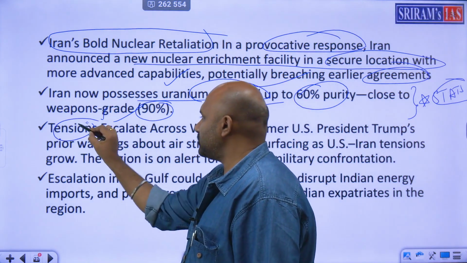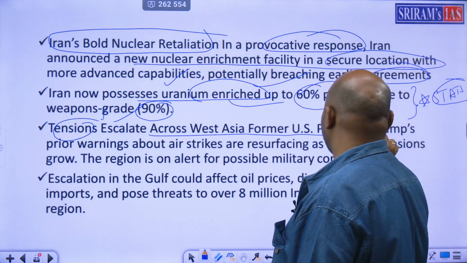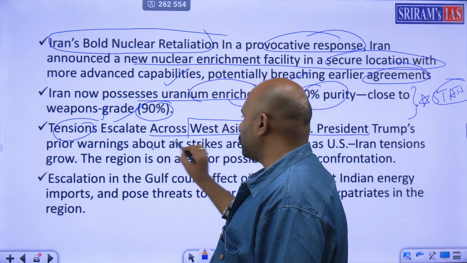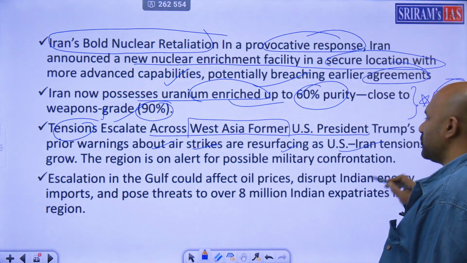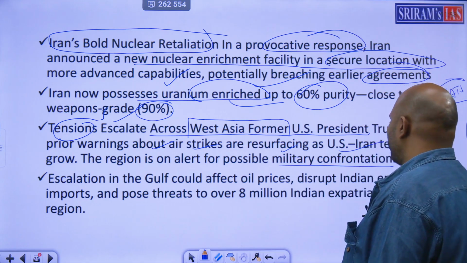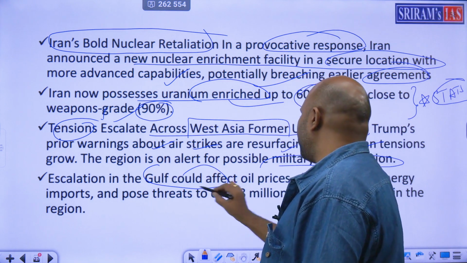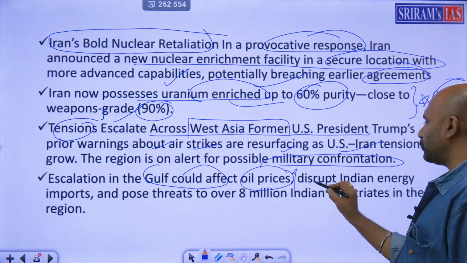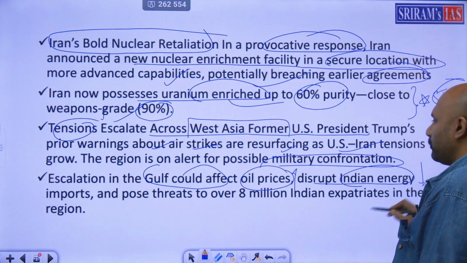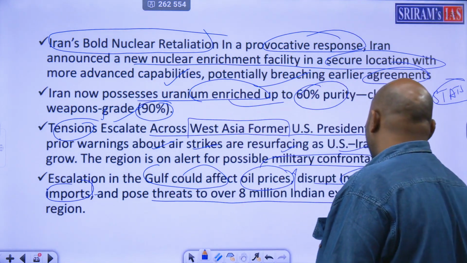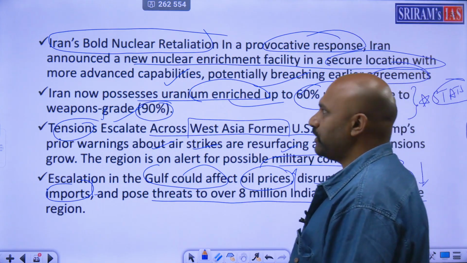This will lead to tensions across West Asia. Former US, there will be a problem here. What will Trump pitch? Air strikes resurfacing on US-Iran tensions. Because of that, military confrontation will happen. Gulf could get affected. Because of that, oil prices will spike. Indian energy security will be badly hit. Imports will be terribly affected. Threats to 8 million Indian expatriates in that particular region.